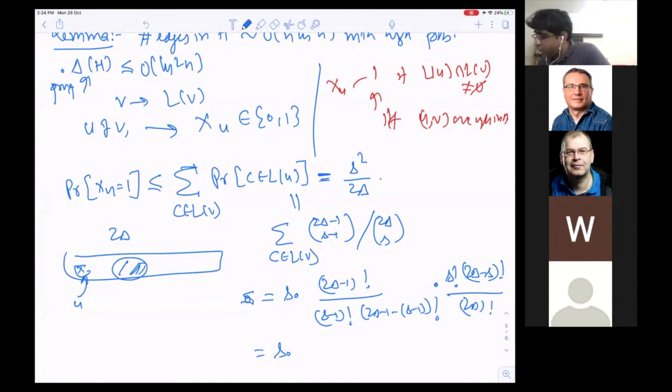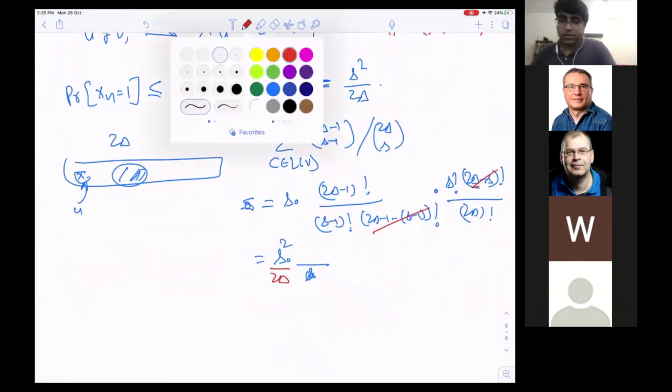And this is equal to S times, look, S factorial and S minus 1 factorial will give us another S, okay? This and this will give us 1, so this is S square. And 2 delta minus 1 minus S minus 1 is like minus 1 will get cancelled, so it is 2 delta minus S factorial. So what will happen is that this and this will get cancelled, and you will get S square by 2 delta, because 2 delta minus 1 factorial, and with 2 delta you will get exactly this.